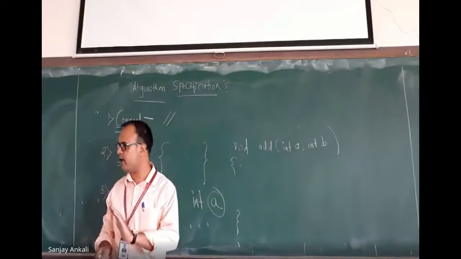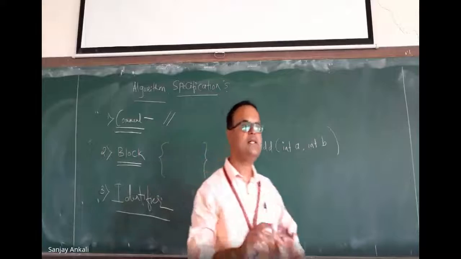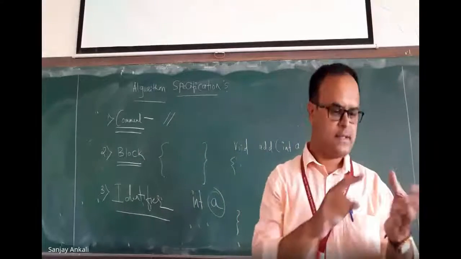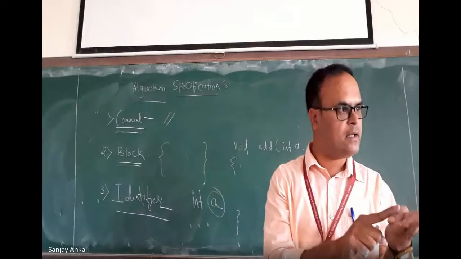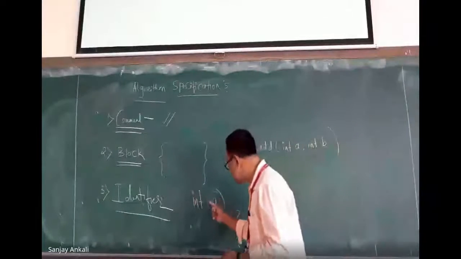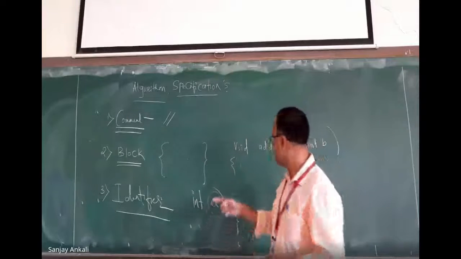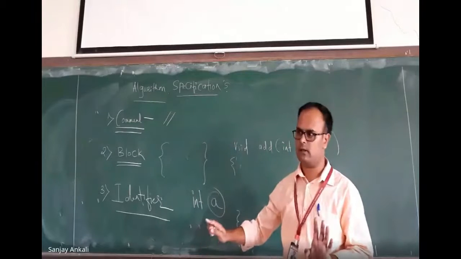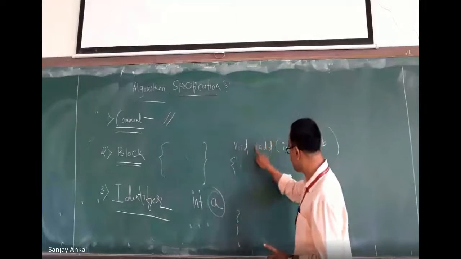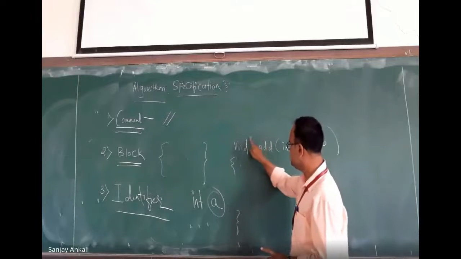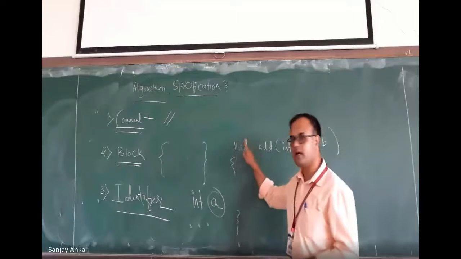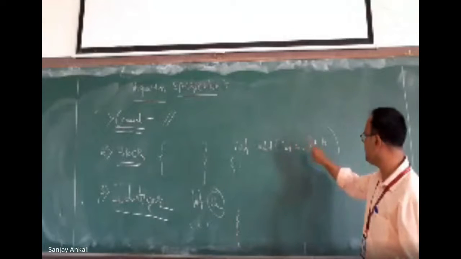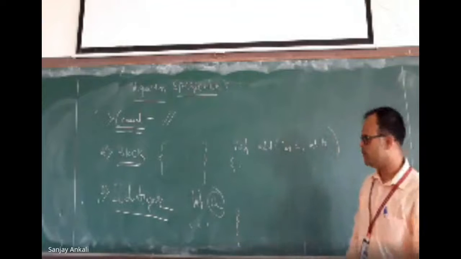What is an identifier? An identifier is a name given to a location. Program function names can become identifiers. Variable names can also become identifiers. But not all identifiers become variables. Did you understand? So this function name I can call an identifier. This I cannot call an identifier, it is a keyword. Similarly this is a keyword, this is a variable name, identifier.